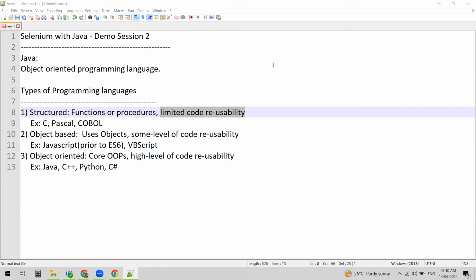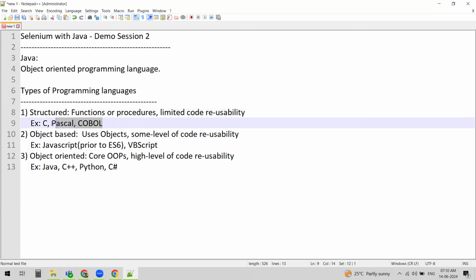If code reusability is there in a programming language, that says it's a good programming language to choose. This is what we call structured programming languages, where we have functions or procedures in which the logic is present. Examples of structured programming languages are C, Pascal, and COBOL.